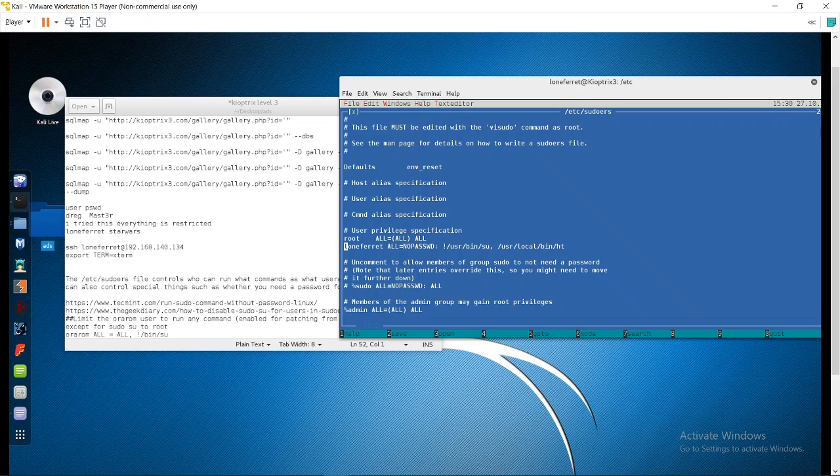For root, it is giving all the access, and for loneferret, it is saying that you can access sudo su without using any password, but you can't access this because a not equal sign is there. So simply I will copy it and give it the same access as root has. Okay, paste.